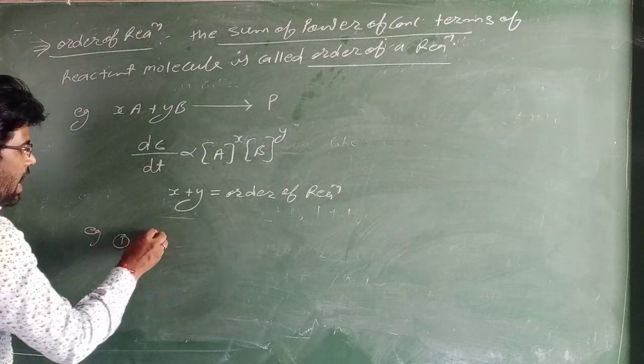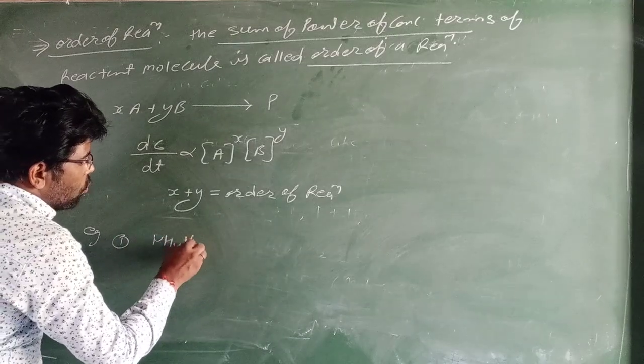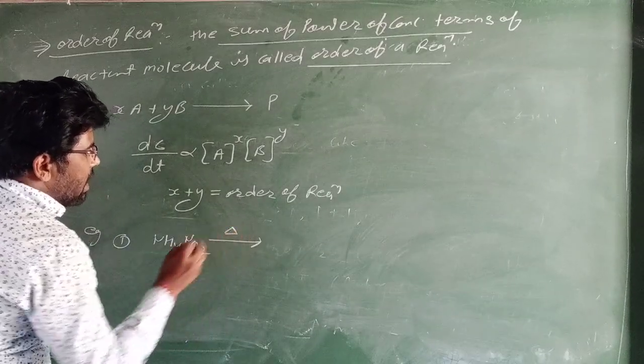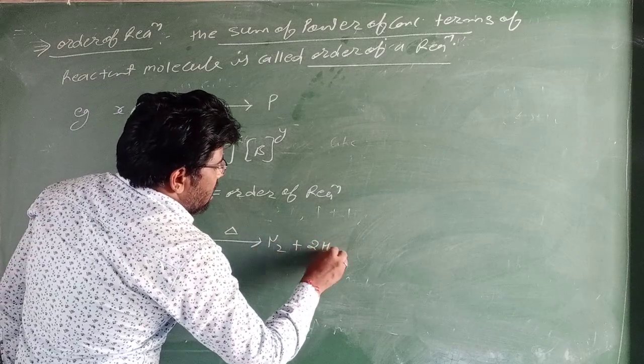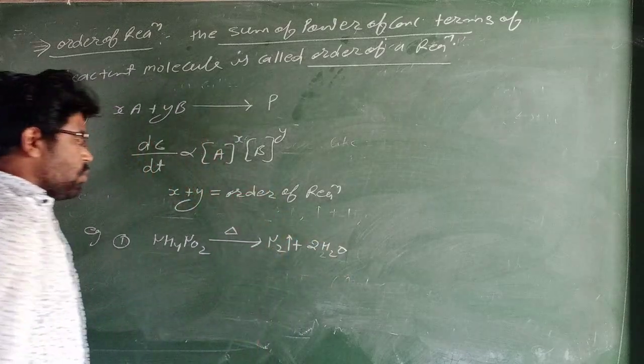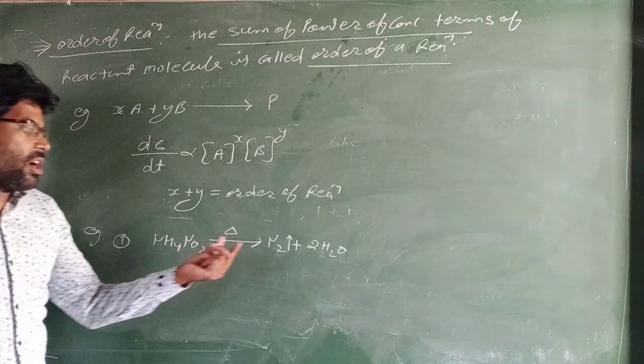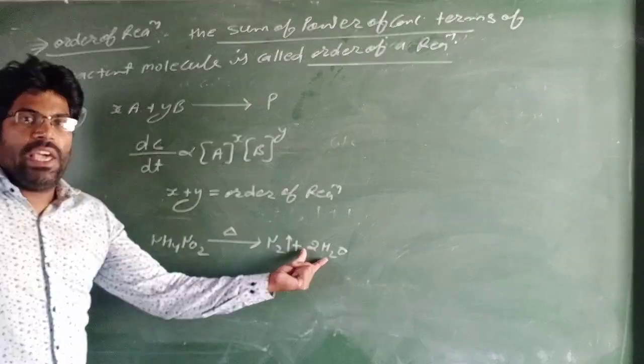First example, NH4NO2, ammonium nitrite, completely converts into N2 plus 2H2O.